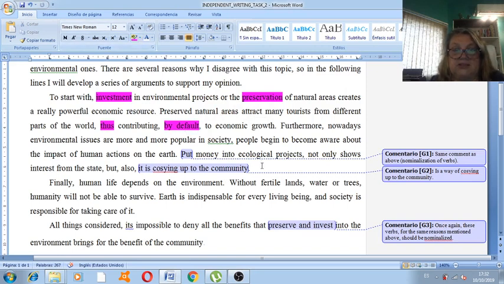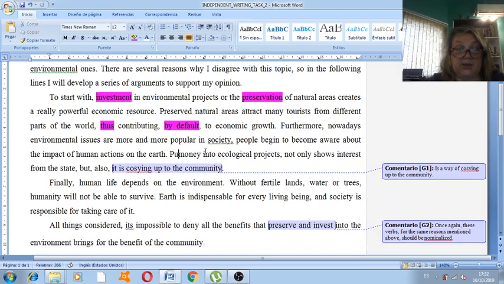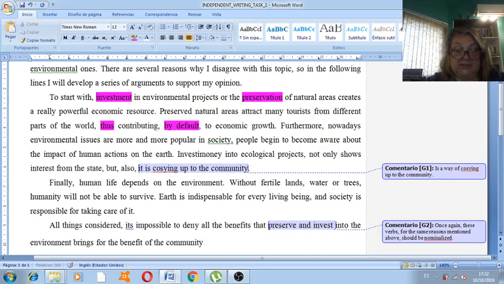We move on to the last sentence in this paragraph, and we have the same thing, right? Put money into ecological projects. Again, this is the subject of the action, because it says that not only shows what is the subject. Well, the action of putting money. So again, we need to nominalize this by transforming the verb into a noun or using the ing form. Maybe the best way is to say investing money or resources in ecological projects.